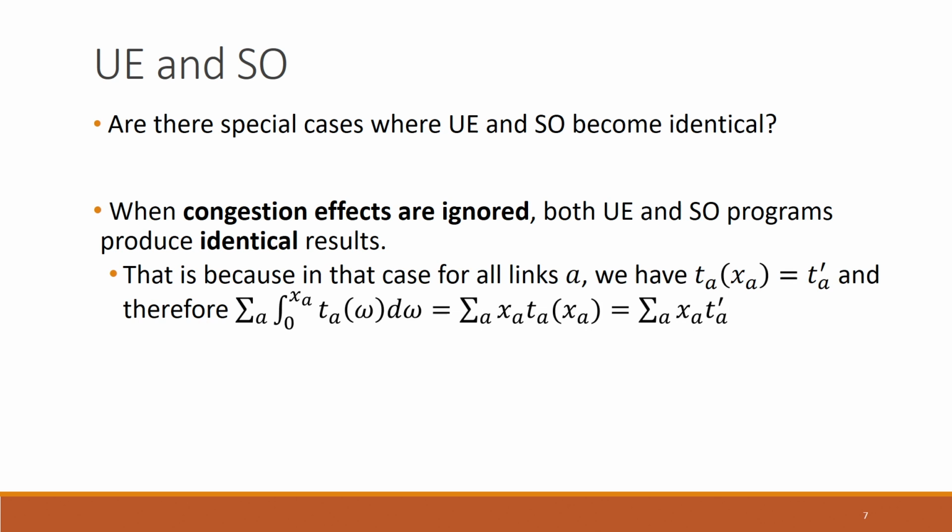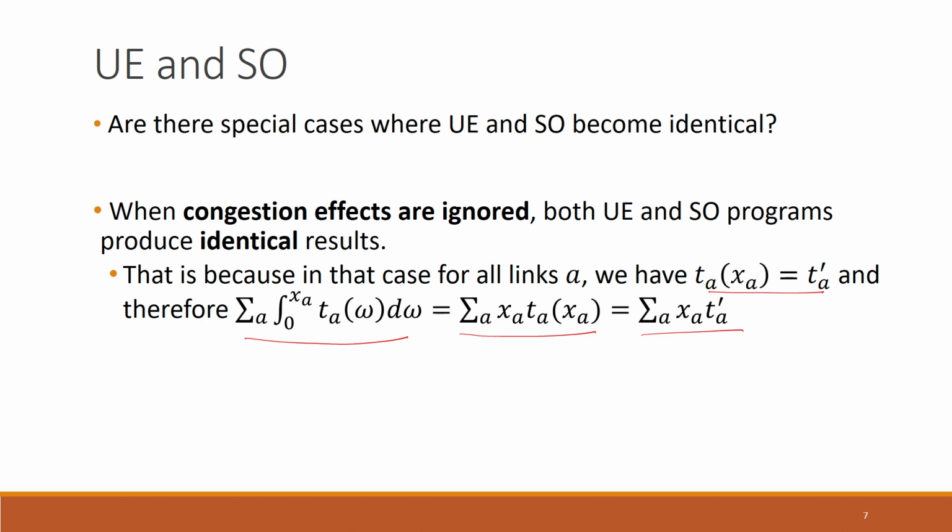Why is that? Suppose the travel time on any link a is equal to some constant t'a. Then if we determine the expression for the objective function of the user equilibrium and the objective function of system optimization, both of them will come out to be the same, and that will be the summation of xa times t'a, where the summation is going through all the links.